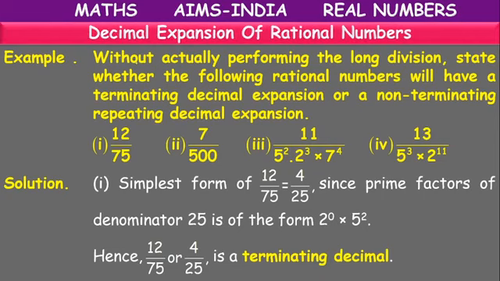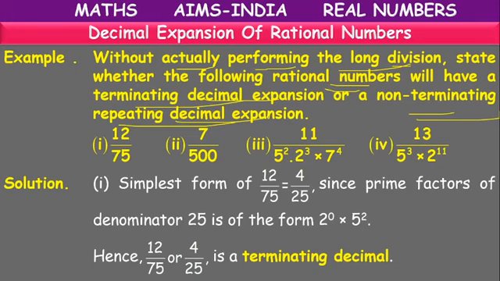Let's see some more examples, children. So what is the question here? Without actually performing the long division, state whether the following rational numbers will have terminating decimal expansion or non-terminating decimal expansion. Okay. Here, no need to divide. Just by checking the denominator, we can tell whether it is terminating or non-terminating repeating.